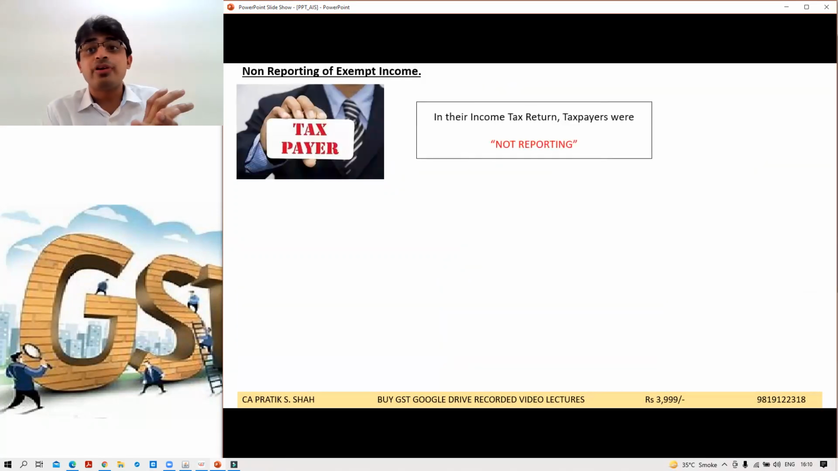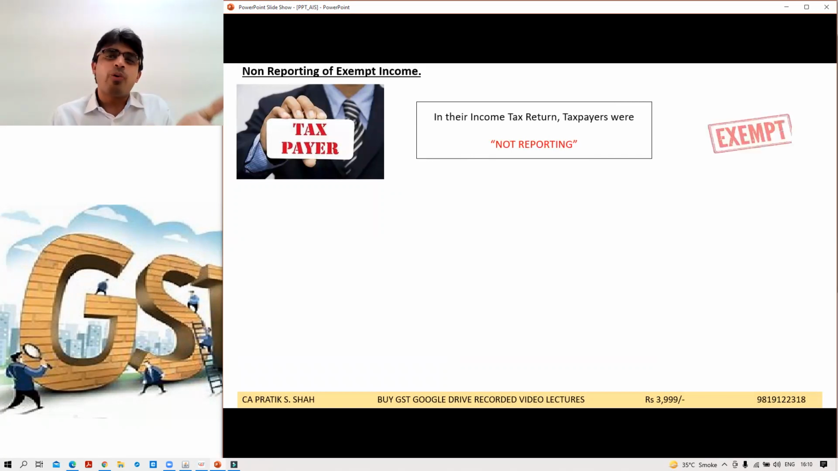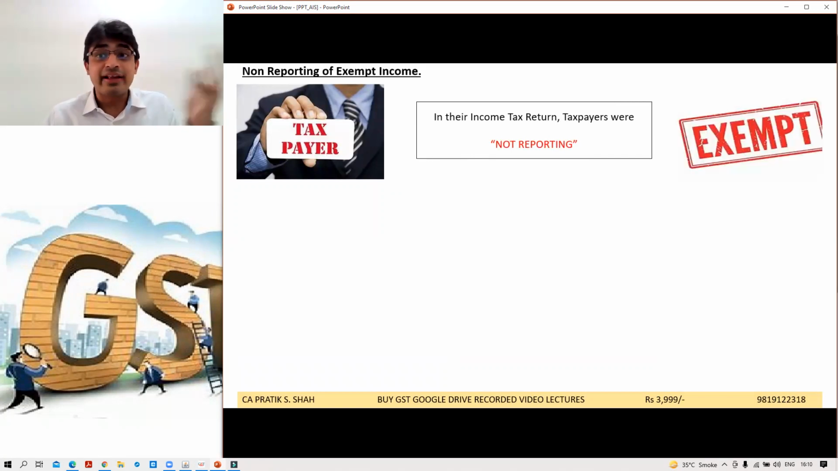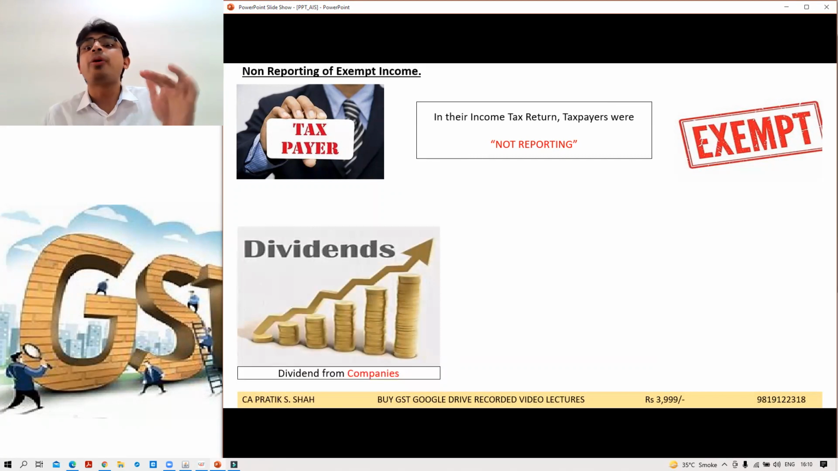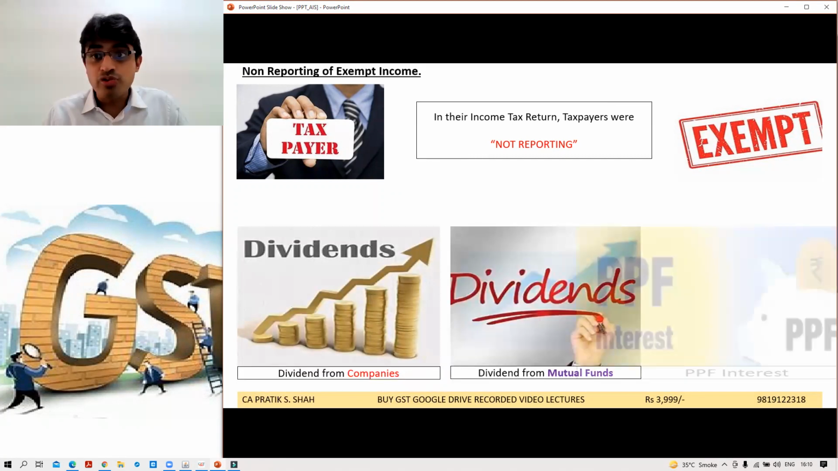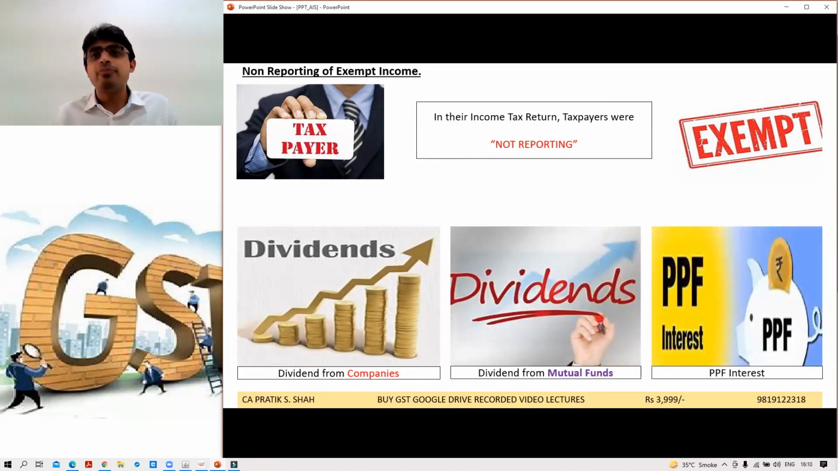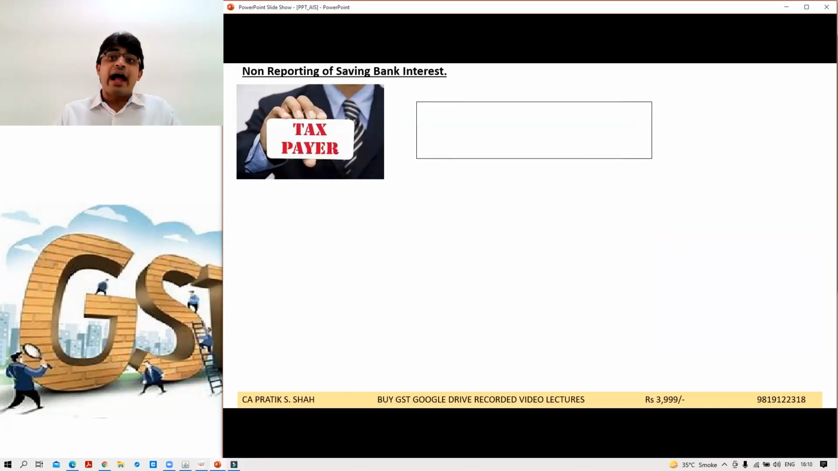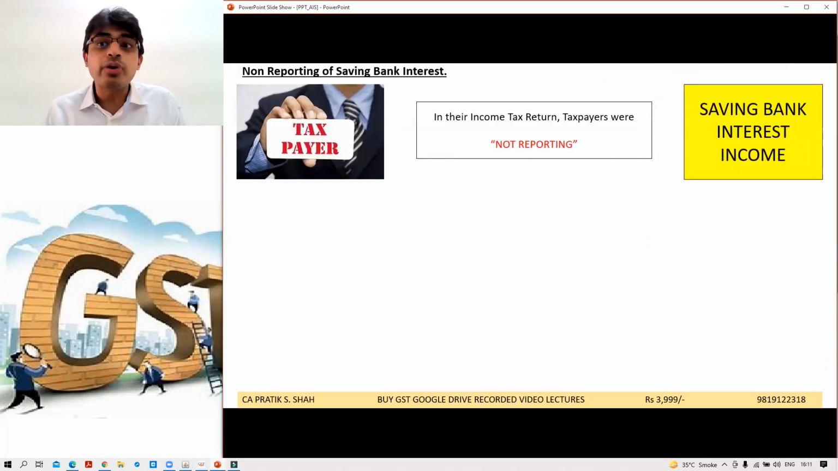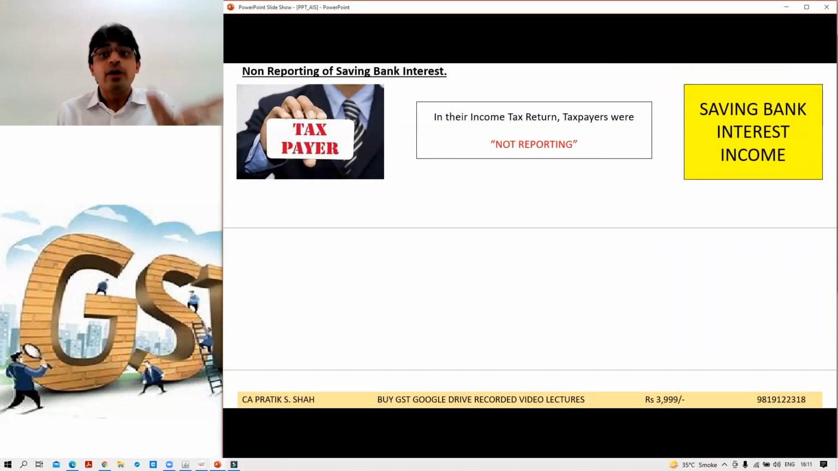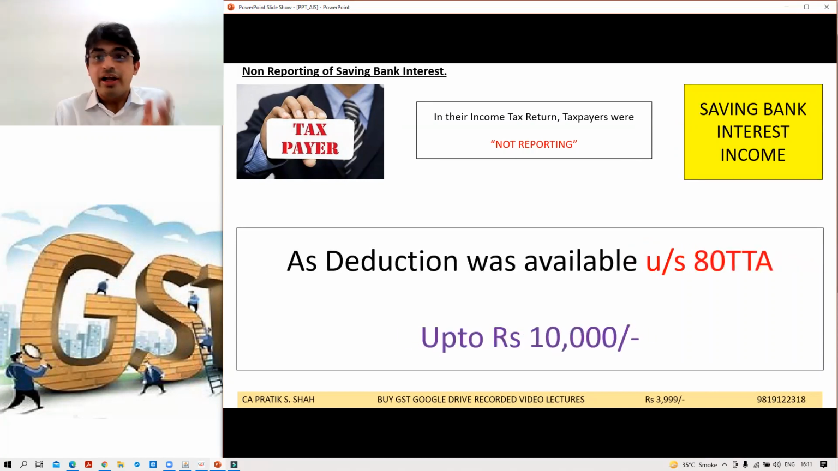Now, what many taxpayers were doing, they were not reporting exempt income. And when I say exempt income, what? Like dividend from companies, dividend from mutual funds, PPF interest, these are exempt. There is no income tax on it. So they were missing it deliberately. Right? Few taxpayers were not reporting savings bank interest. Why? Because savings bank interest is allowed as a deduction up to rupees 10,000, so they were not reporting that.